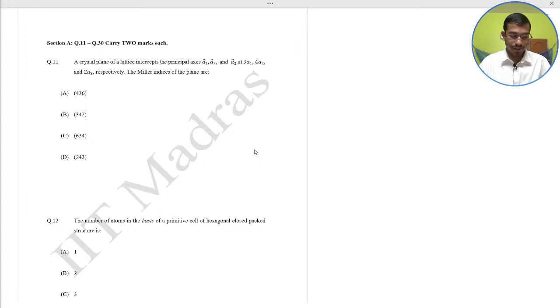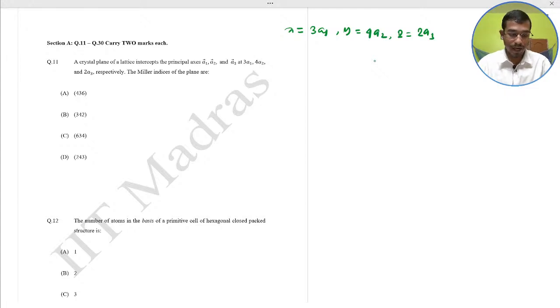So I just give you a hint. First, the intercepts along the crystallographic axes are x equal to 3a1, y equal to 4a2 and z equal to 2a3. This is given.